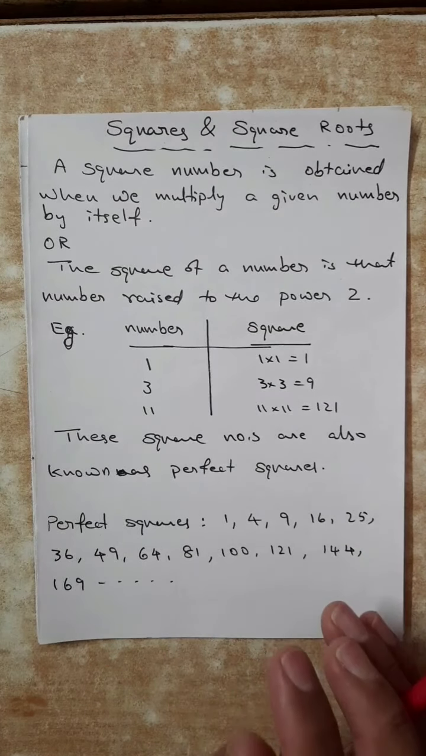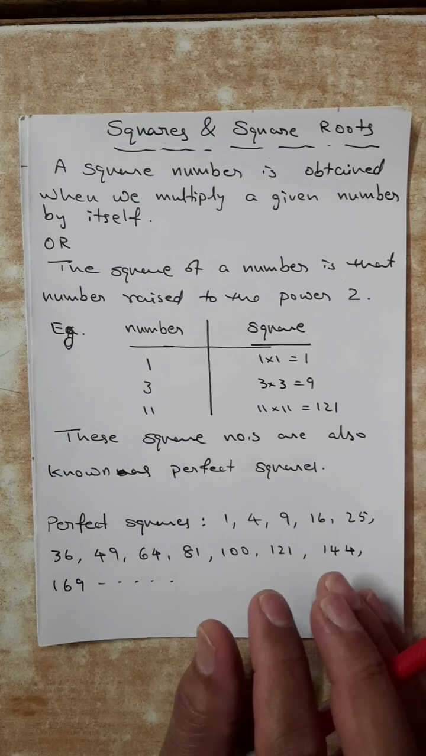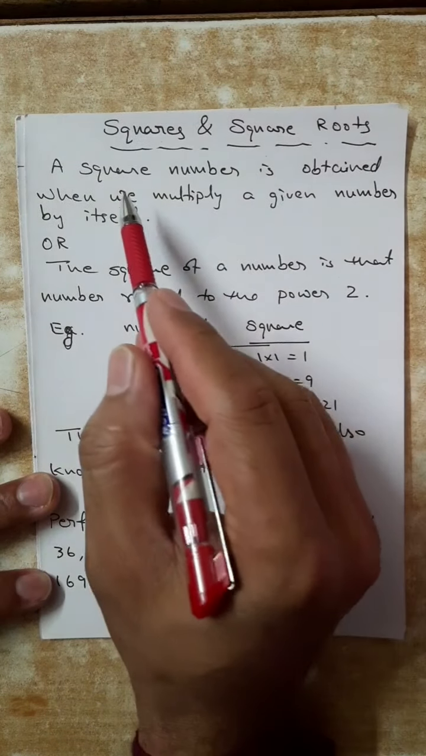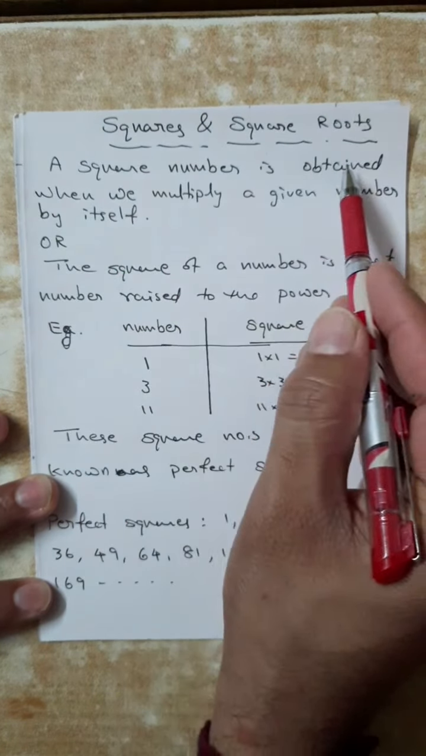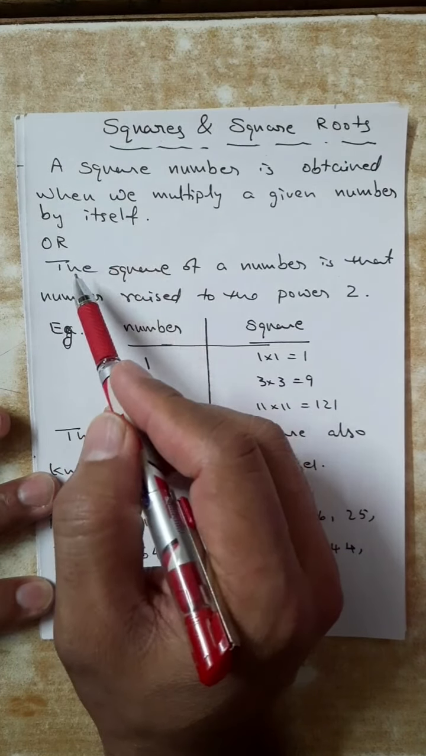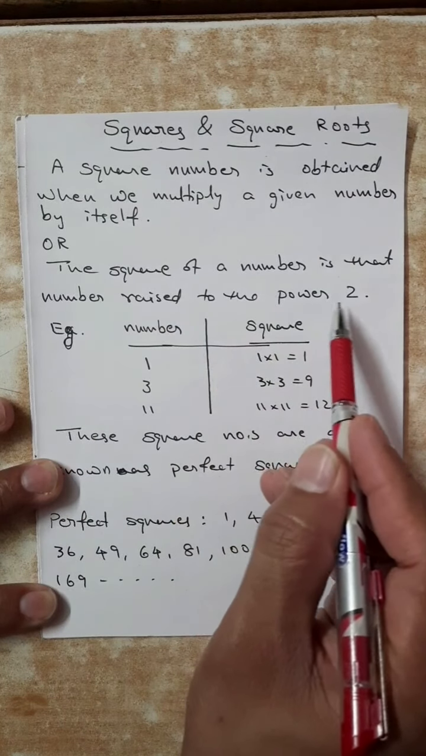What is the meaning of a square number? A square number is obtained when we multiply a given number by itself. Or we can say another way, the square of a number is that number raised to the power 2.